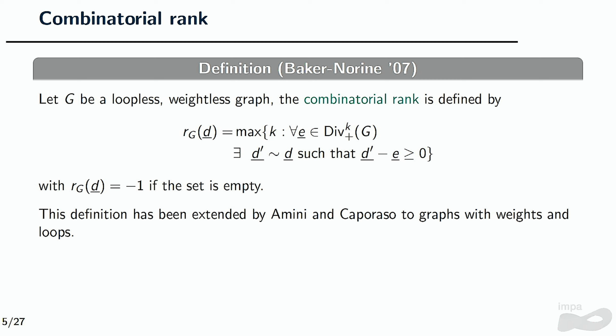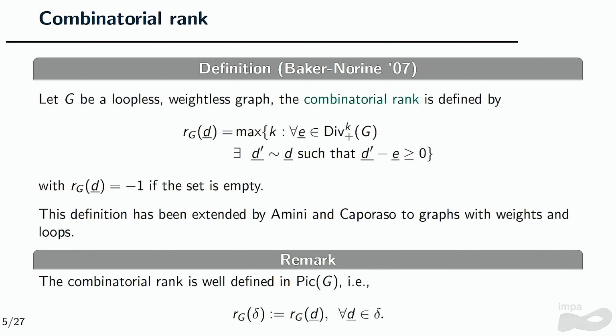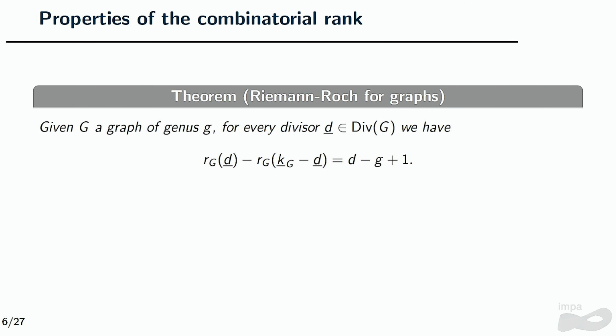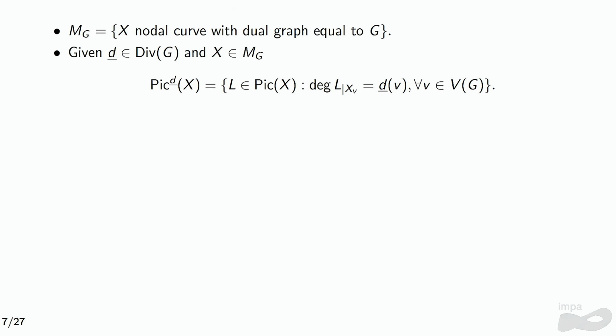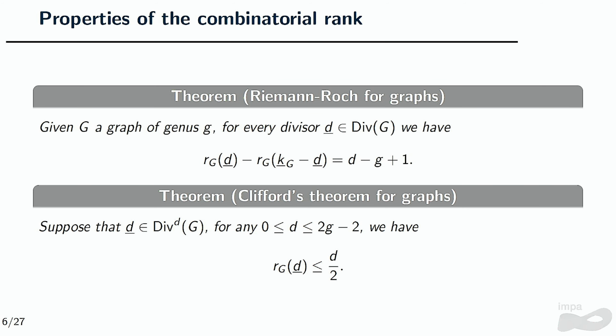And this definition was extended by Amini and Caporaso for the case of graphs with weights and loops. And it doesn't depend on the representative that you choose on the class of the divisor, okay? I have Riemann-Roch for this graph, for this rank, I'm sorry, and I have Clifford's theorem. So I have a bound here for this rank using the degree of the divisor. But I would love to define an algebraic geometric version for this rank. Now on curves, now on nodal curves.